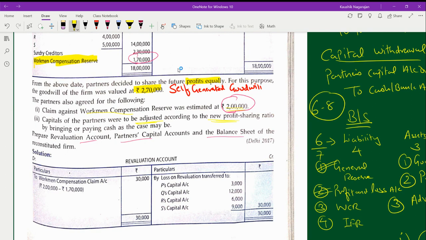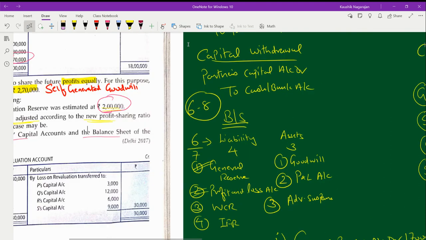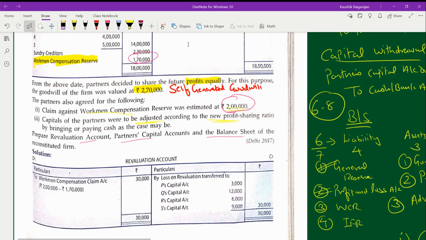First, you complete your revaluation account. What you bring into the revaluation account is the workman compensation claim amount, that is the 30,000 which I passed right now.